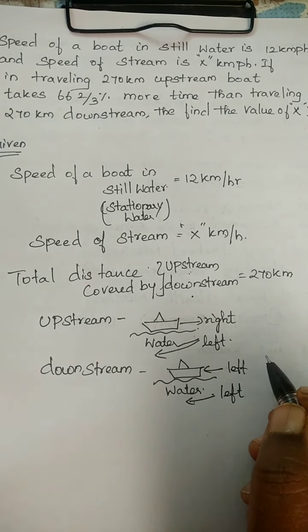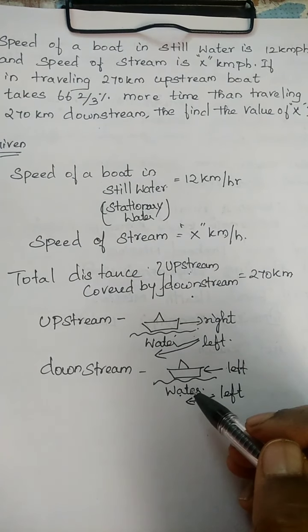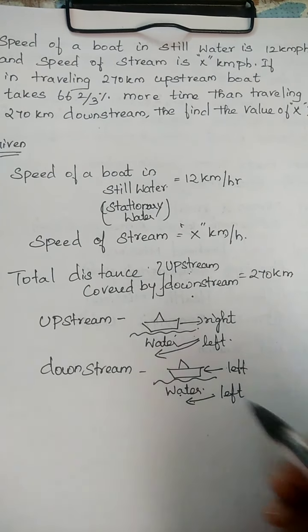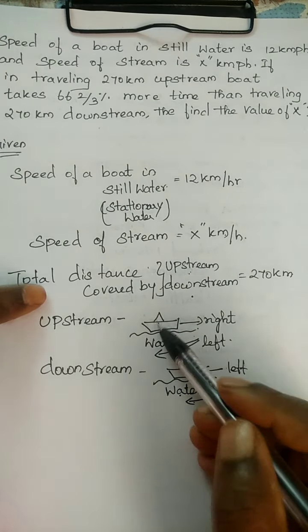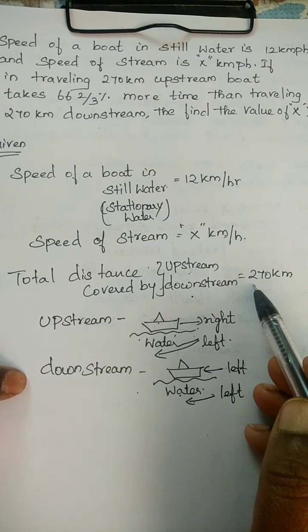The ship is also moving with the water flow, so this is called downstream. Can you understand, guys? Against the water flow is upstream, and along with the water flow is downstream. So the upstream and downstream traveling distances are the same, 270 km.